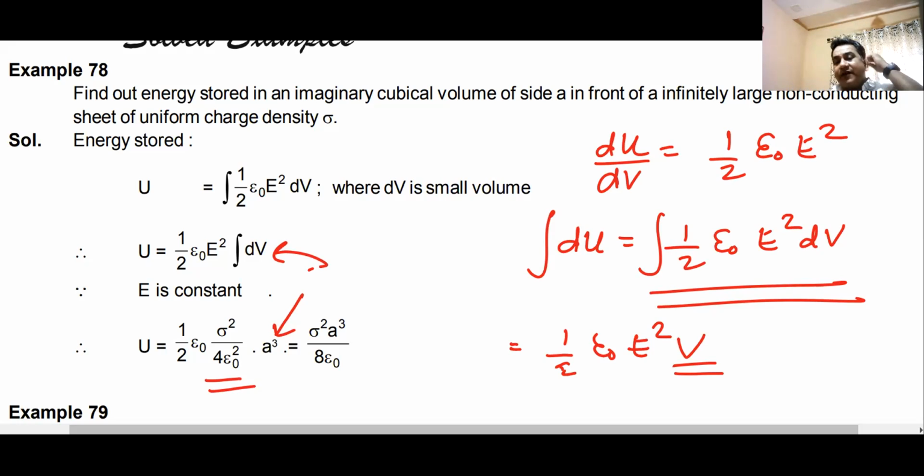You just substitute the value of electric field as sigma by 2 epsilon naught. So half epsilon naught E square becomes half epsilon naught into sigma square divided by 4 times epsilon naught square. You put the values and you get the answer as sigma square a cube by 8 epsilon naught. Do we understand this? Can I have a raised hand that we understand this?